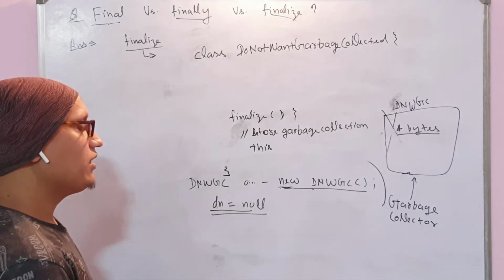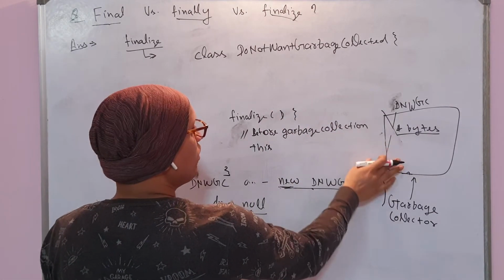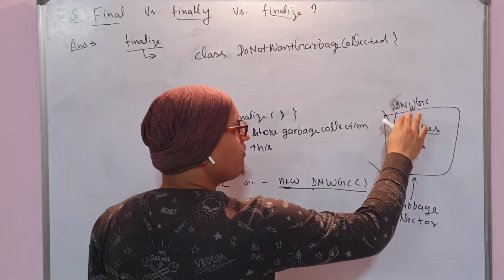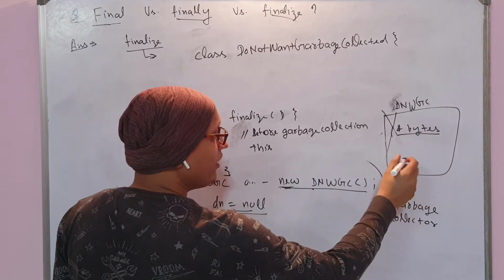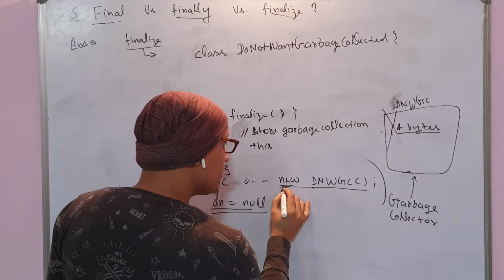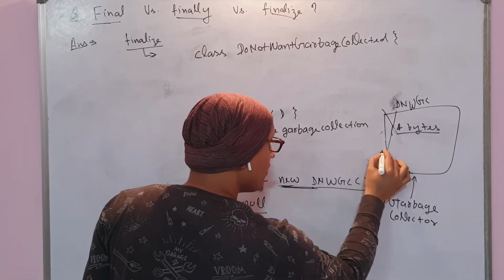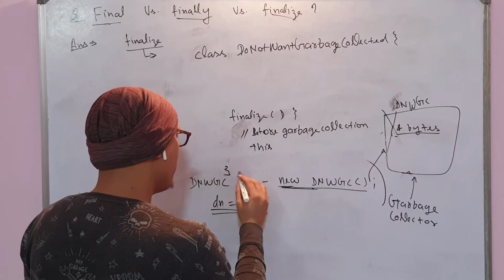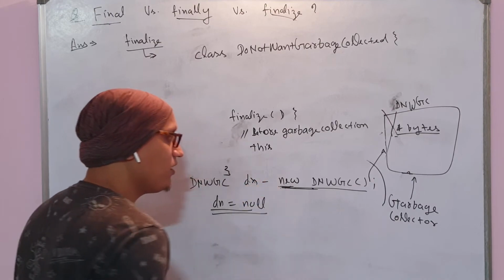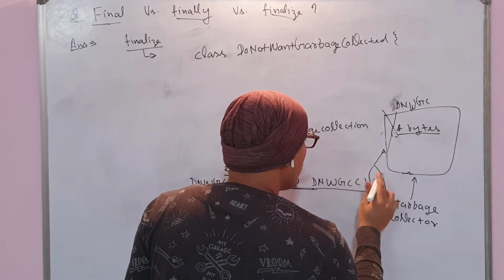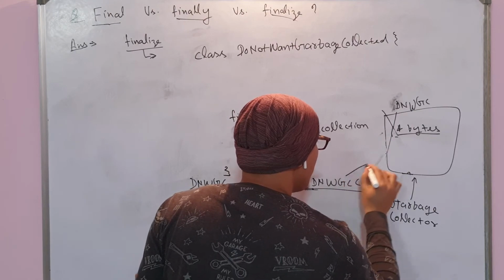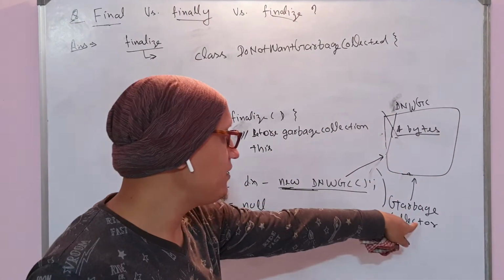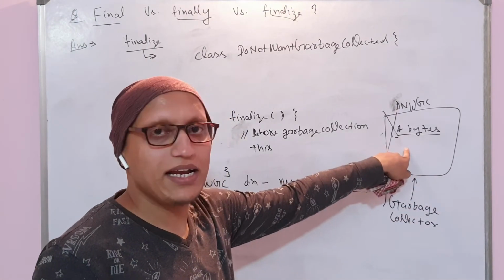If the garbage collector has been called to wipe out and clear this memory, before doing that, this is the object which is referring to this memory space, even though it is dereferenced from any other reference. This object is going to be released by the garbage collector, where memory can be reclaimed.